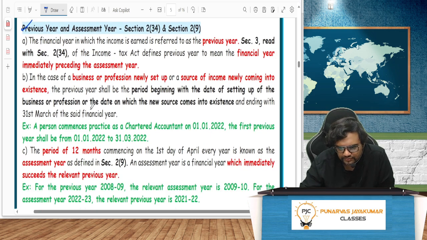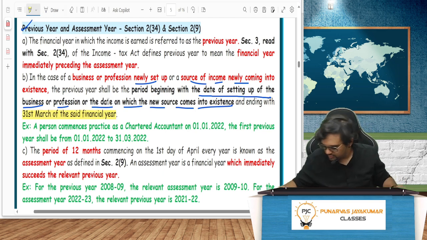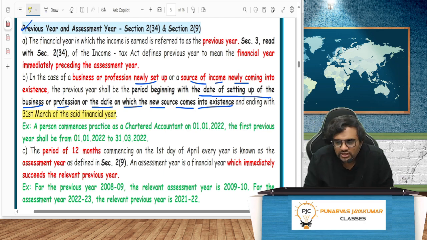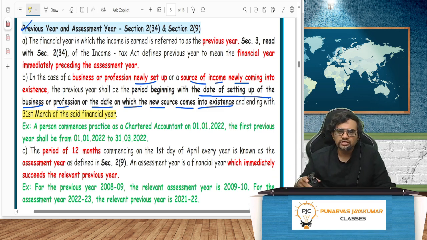So for a newly set up business or a source of income newly coming into existence, the previous year begins with the date of setting up of the business or the date on which the new source comes into existence, and ends on 31st March of the said financial year. A person commences practice as a CA on 1/1/2022. The previous year shall be 1/1/2022 to 31st March 22.